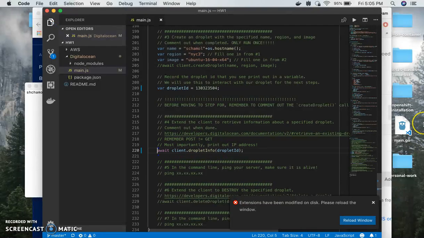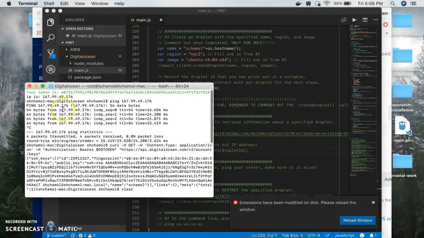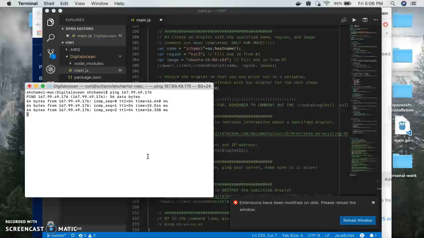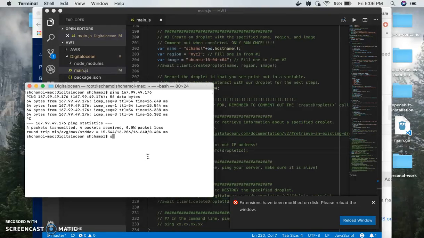So I found out the IP of my droplet, and that was this, and I showed you by pinging. I'll do that again, so we can see that it's reachable. Now I'll try to SSH into it with the public key that I had registered, using the private key that I have, which is in my SSH folder.